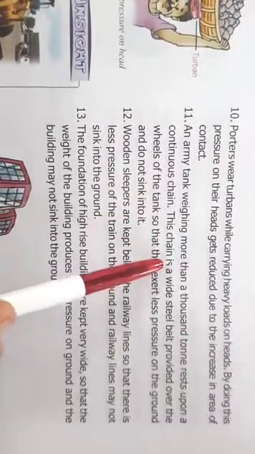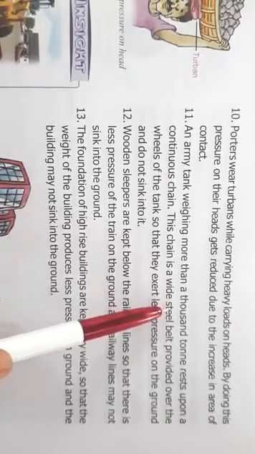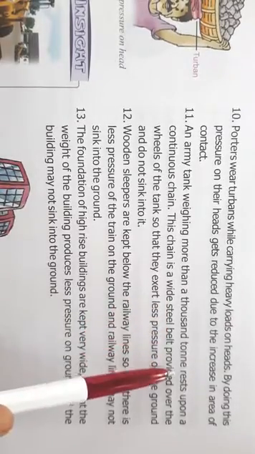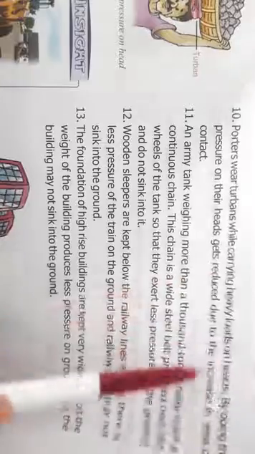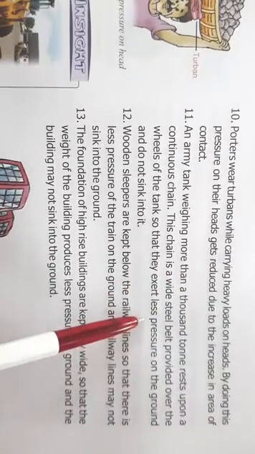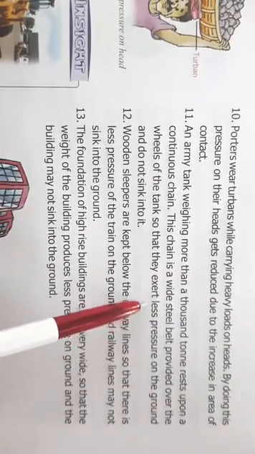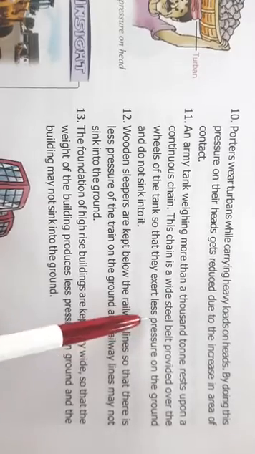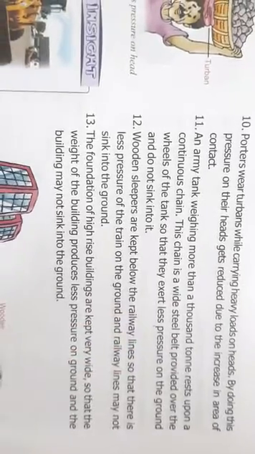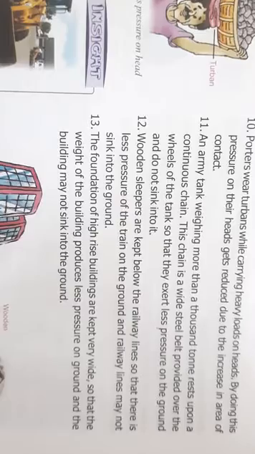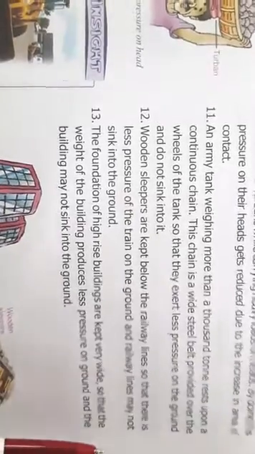Then the army tank. You all know the army tank. It weighs more than 1,000 tons. And what does it have? It has chains. It moves on the chain. So again, chains के कारण क्या होगा? It will exert less pressure on the ground. So these are the examples of pressure. So I hope children that it is clear to all of you.